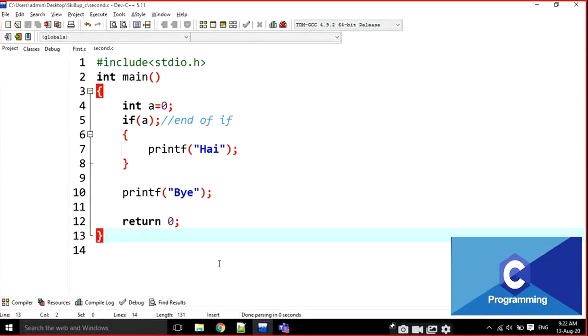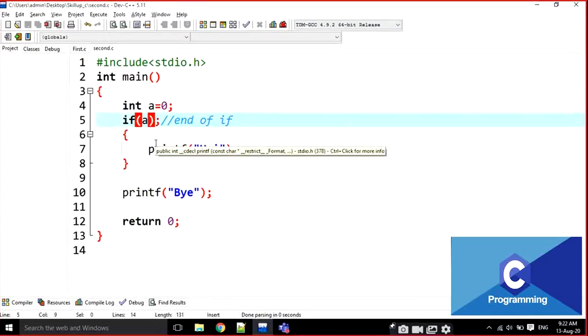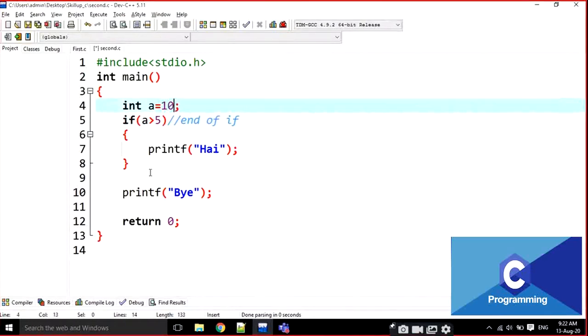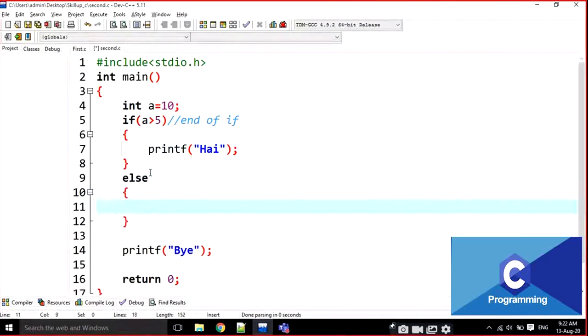Sir, suppose there is a condition in the if and we are not writing the else, can we directly print bye? Come again. Suppose the condition is false, and I change it like this.